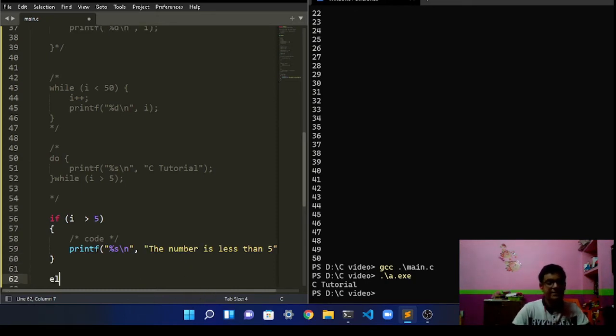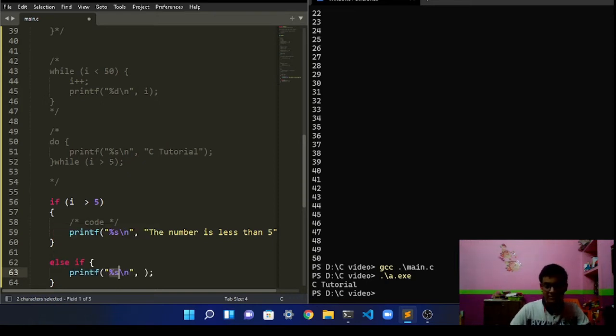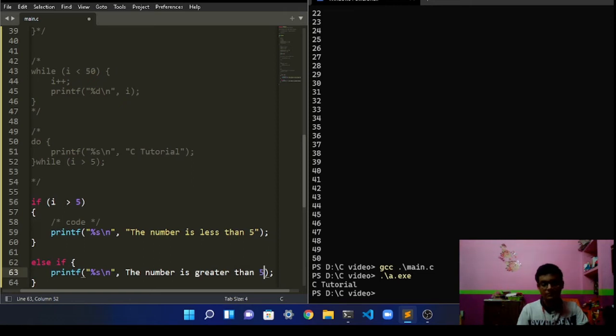And then we're going to write else if, printf that the number is greater than 5.